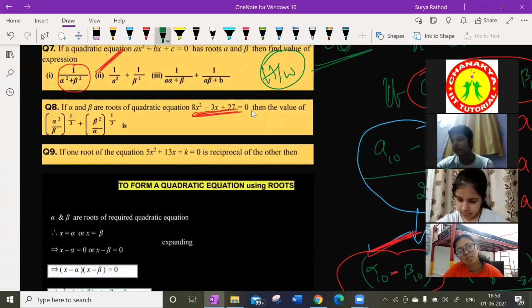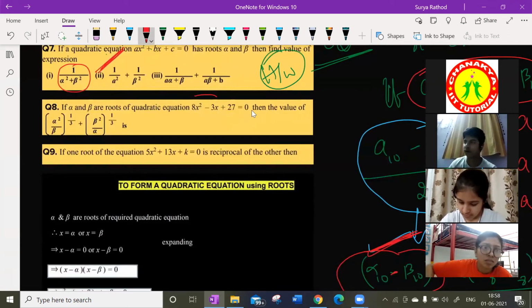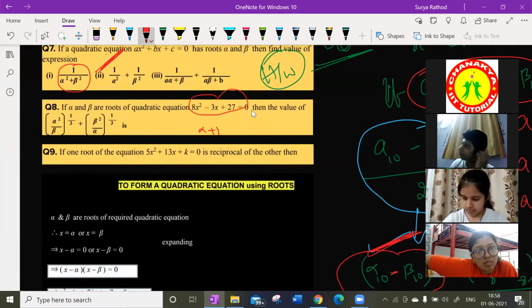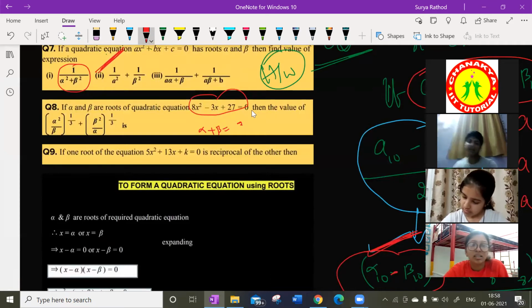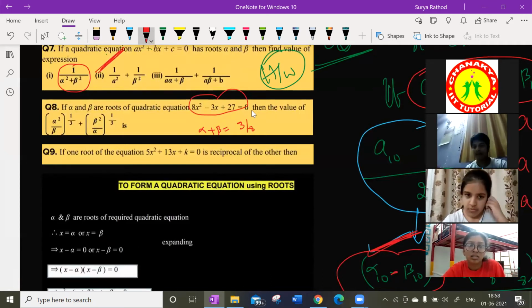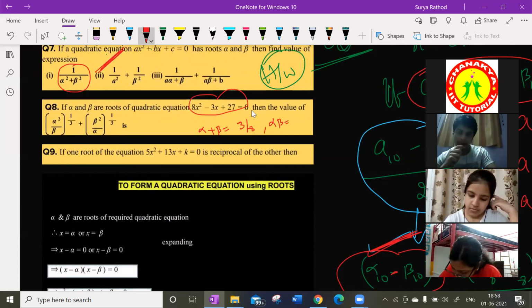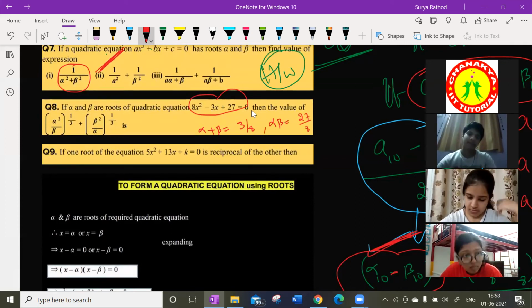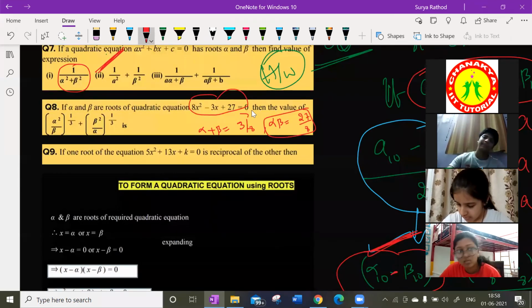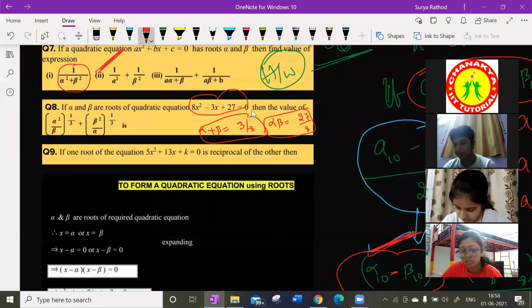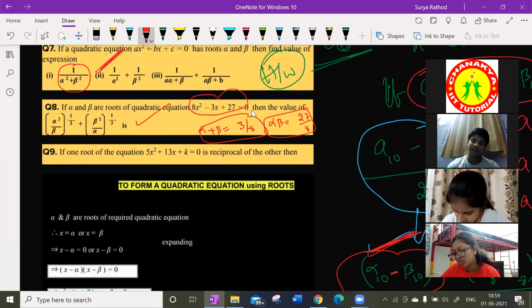If alpha and beta are the roots, he is saying. So what is the sum of the roots here? Alpha plus beta is what? Minus b by a, which is minus 3 by 8. What is alpha beta? 27 by 8. Yes or no, guys? So substitute here. Yes, sir.